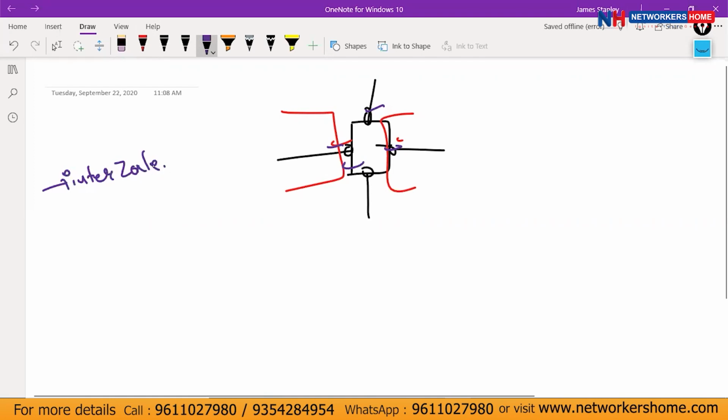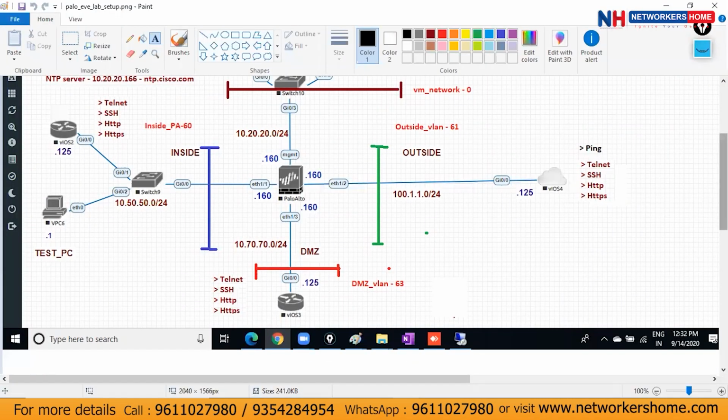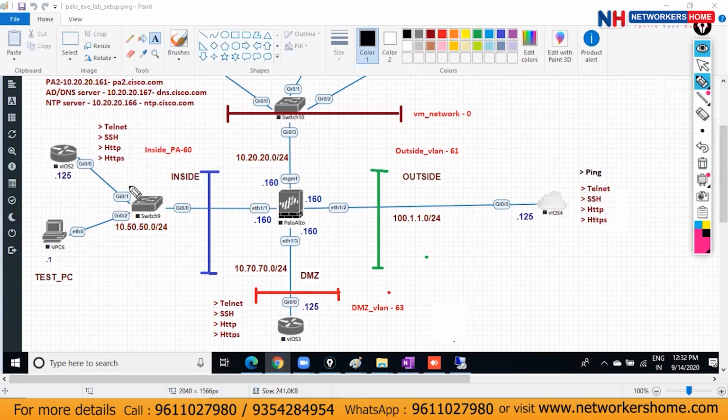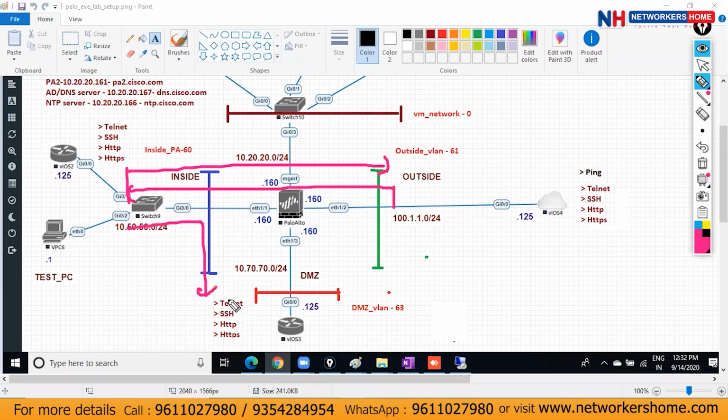Interzone we created yesterday, inside to outside, outside to inside, and intrazone is by default.